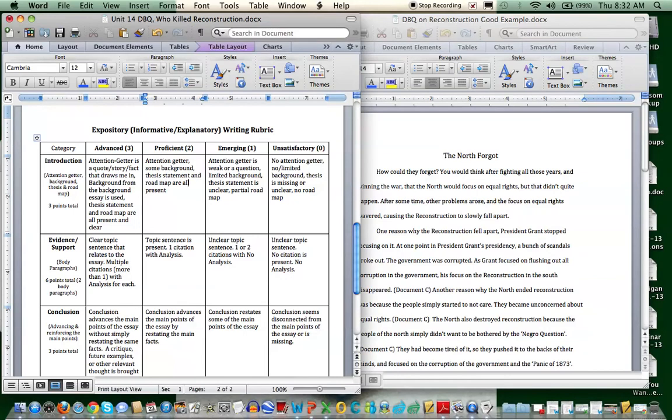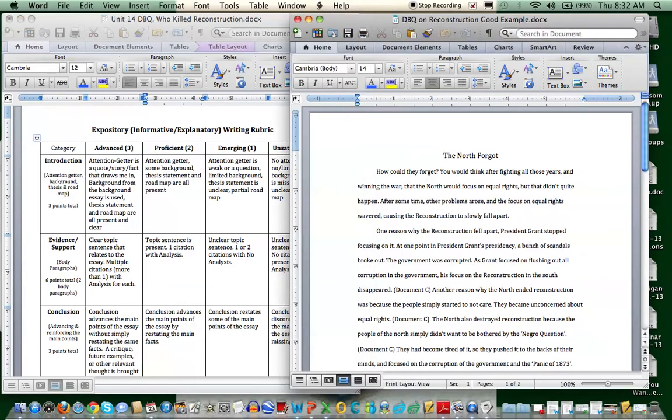The thesis statement is, although it's not completely clear, I'm still going to give this person credit, because they talk about, you would think after winning the war that the North would focus on equal rights, but that didn't quite happen. That basically, in a roundabout way, is saying that it's the North's fault. Again, it's not explicit, but the person does mention it.